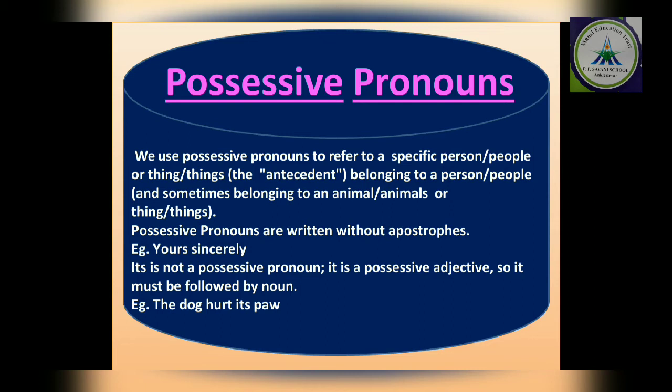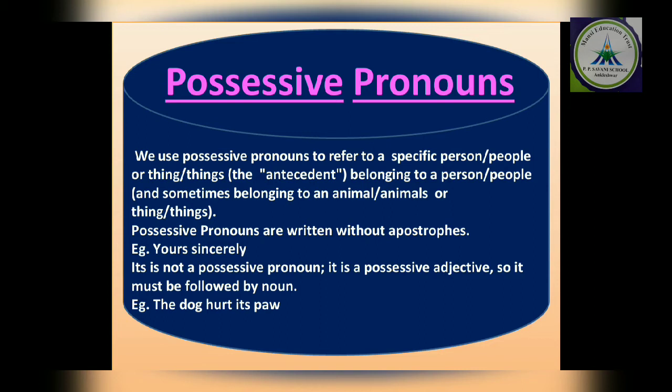Possessive pronoun are written without apostrophe. हमको एक दिमाग में है कि possession शो करना है तो we are using apostrophe s. No. When a word is acting as a possessive pronoun, we will never use apostrophe s. We will just write, for example, yours sincerely. We will not use apostrophe because here yours is acting as a possessive pronoun. Clear?